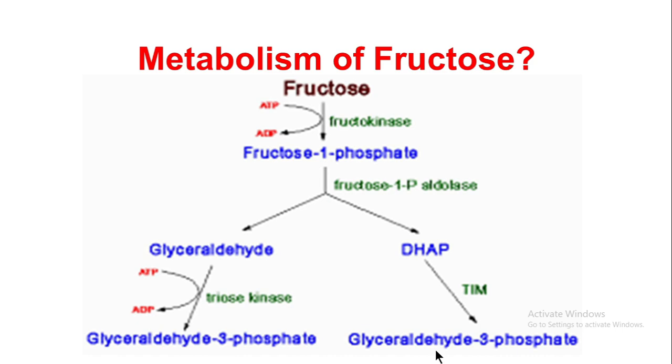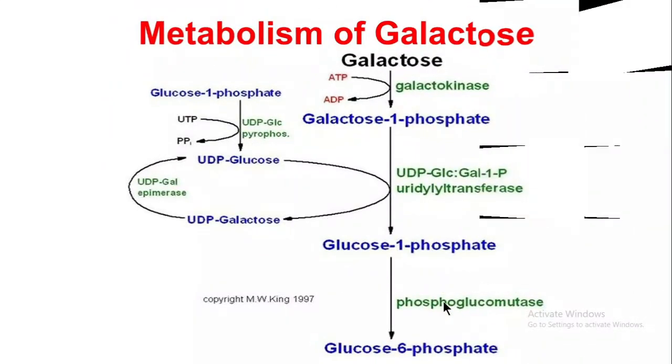This we have seen in the glycolysis reaction. In the fifth step, dihydroxyacetone phosphate is converted into glyceraldehyde 3-phosphate. So it is the same step here. So this is the metabolism of fructose. The fructose molecule gives the end product glyceraldehyde 3-phosphate. The next question, what is the metabolism of galactose? So this is the answer for that.